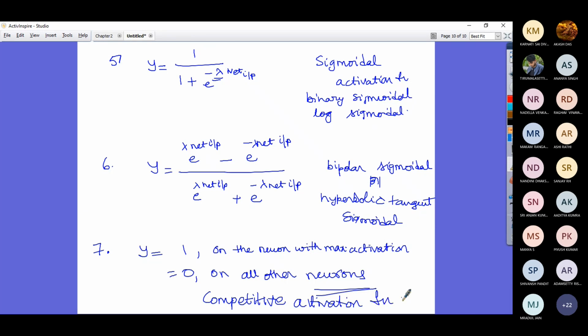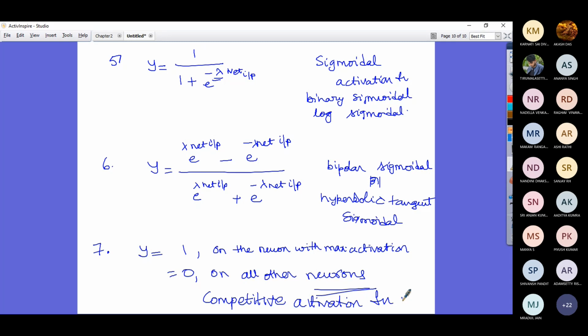Sir, maximum activation means some cumulative sum? Yes. When an output layer neuron gets output of 1 for a competitive activation function, that particular neuron is receiving maximum activation, that means the maximum net input.